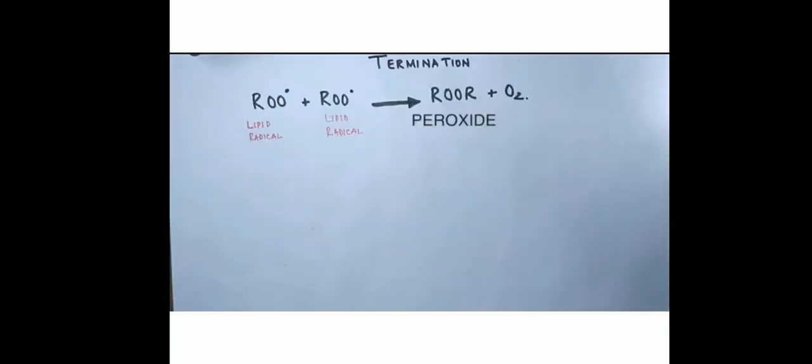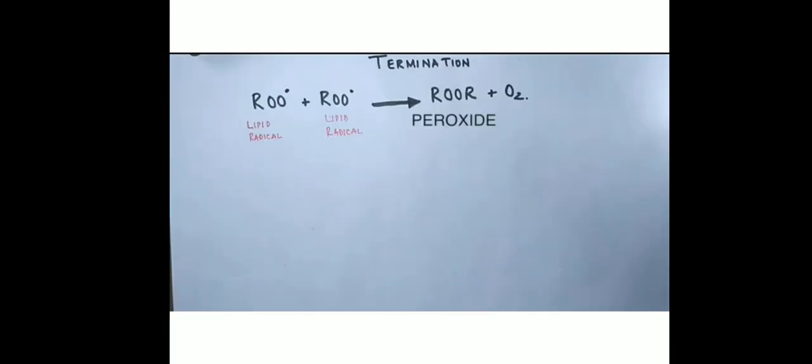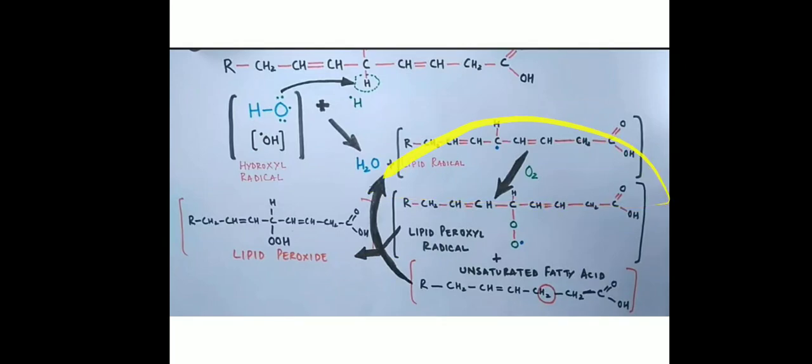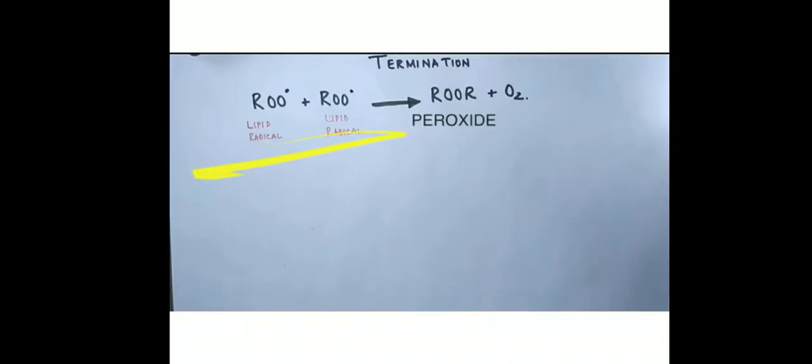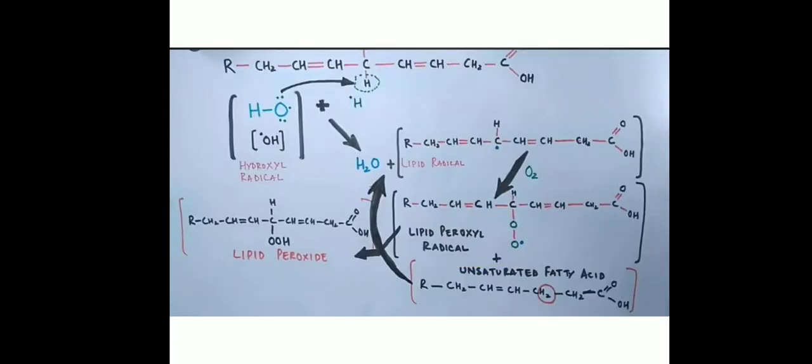The third one is the termination step, wherein these two lipid radicals which we got from the second step, the propagation step, will react with each other and form a peroxide. So these are the three important steps: initiation, propagation and termination. Thank you.